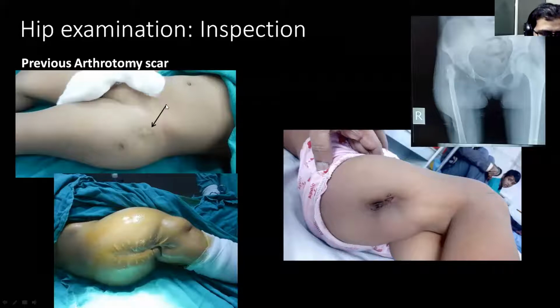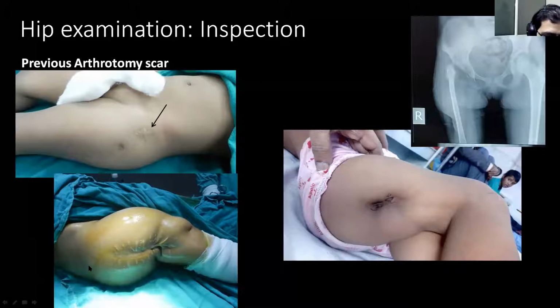Apart from the normal findings like position of the ASIS, position of the spine, as well as wasting of the muscles, the important thing if you are suspecting an infective etiology is the scar. As you can see, in this patient there is a scar on the anterior surface which is suggestive of previous arthrotomy. In this picture there is a scar suggestive of an incision and drainage done in the proximal thigh.